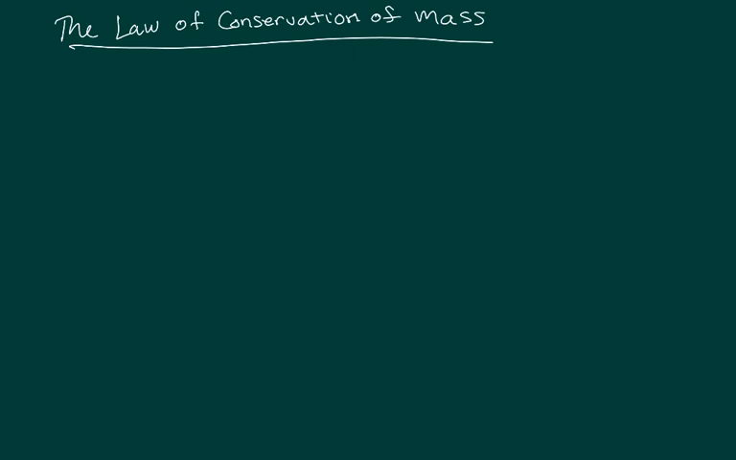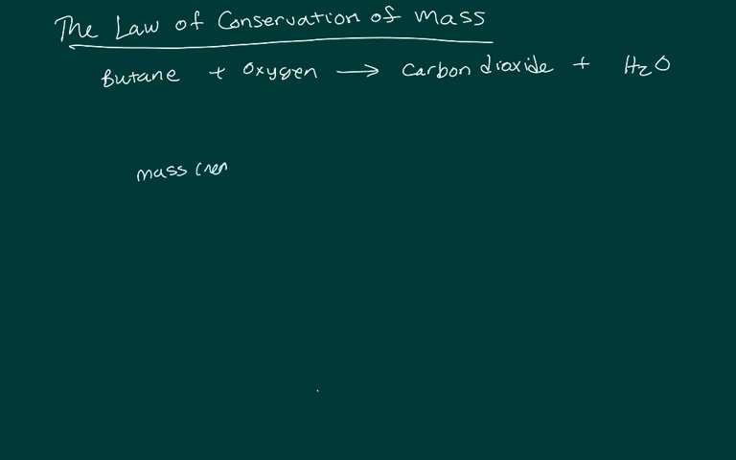So let's see an example of when the butane in our lighters ignites with the oxygen in the air. We get carbon dioxide for our product, and water. But what we can be sure of is that the mass of our reactants is going to equal the mass of our products because we are conserving mass.